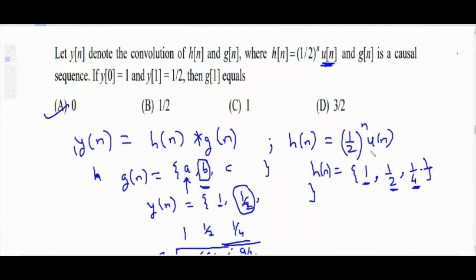Now, g of n is a causal sequence. That means g of n will start from 0 onward. Then they have provided some values of output. Y of 0 is 1, y of 1 is 1 by 2. So I have assumed some values of g of n.